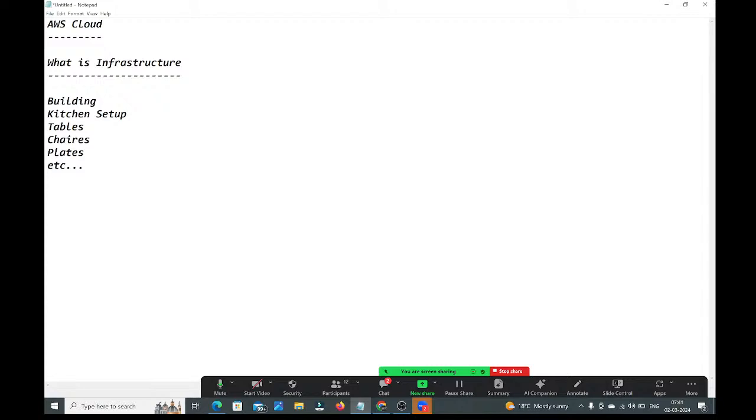Guys, observe carefully what I am telling. I am trying to explain what is infrastructure. If you want to start a restaurant, this is the infrastructure we require: building, kitchen setup, tables, chairs, plates, etc. All these things are required to start the restaurant business. Okay, perfect. So if you have all these things, then happily you can start the restaurant.